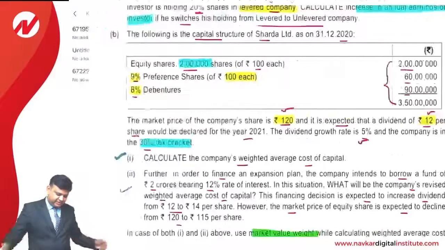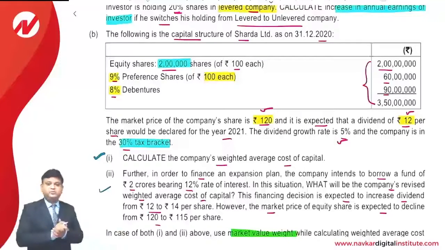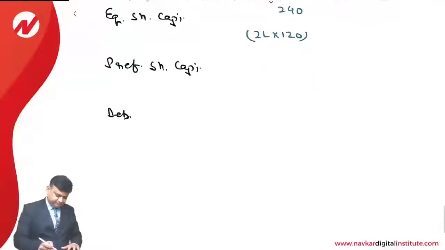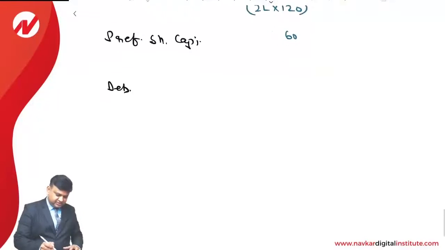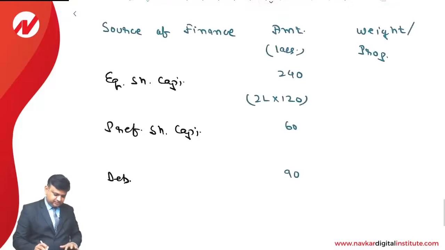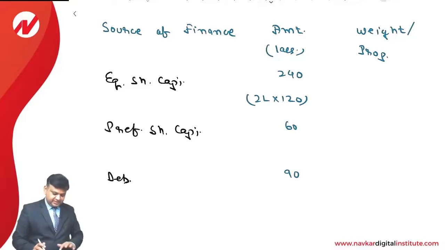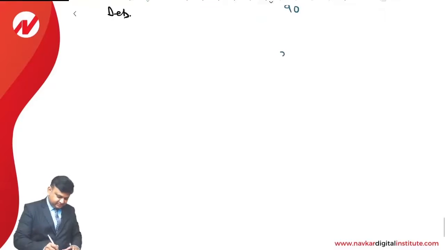Regarding preference share capital and debentures, we'll assume the book value itself is the market value because no information is given to us. So 60 lakhs and 90 lakhs. So use a calculator: 240 plus 60 plus 90. That comes to 390 lakhs.